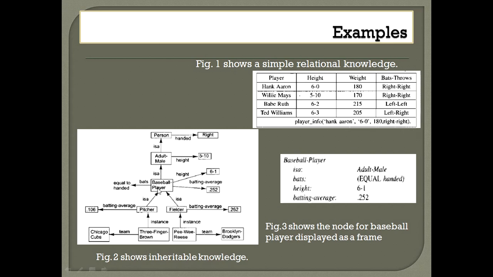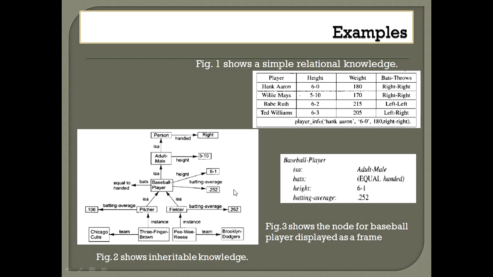So here baseball player is the main object. From that you can see we have an is-a relationship to another object, and for fielder we have an is-a relationship with this baseball player, and attribute values of each of these objects are linked here to that particular node. Okay, so from this knowledge structure, the inference mechanism, backward reasoning or forward reasoning, can be applied to derive the knowledge.